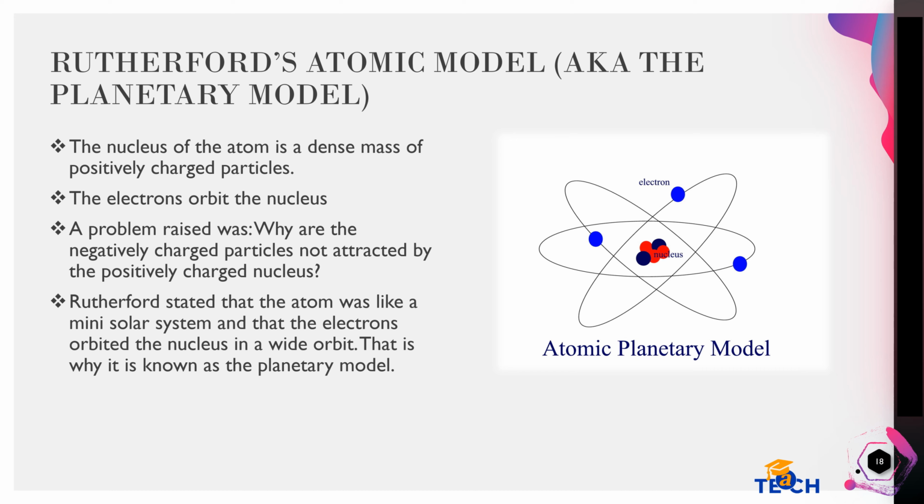Rutherford's atomic model, also known as the planetary model. The nucleus of the atom is a dense mass of positively charged particles. The electrons orbit the nucleus. A problem raised was, why are the negatively charged particles not attracted by the positively charged nucleus? Rutherford stated that the atom was like a mini solar system and that the electrons orbited the nucleus in a wide orbit. That is why it is known as the planetary model.